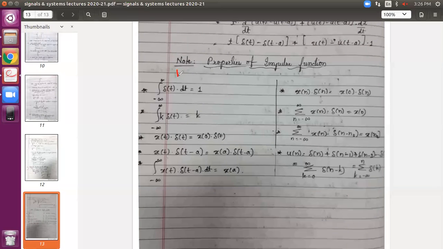Here you have to write, this is for continuous time, this is for discrete time. So I have listed a few properties of the impulse function. Impulse means delta, either delta of t for continuous or delta of n for discrete. We have already seen this.